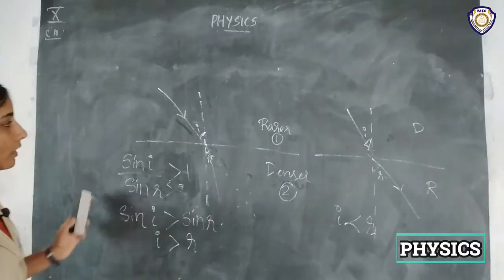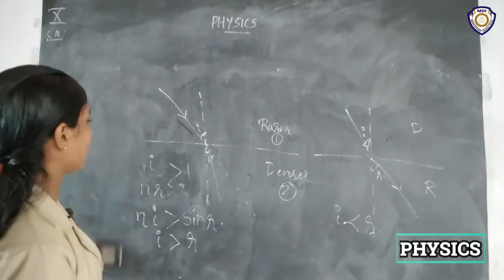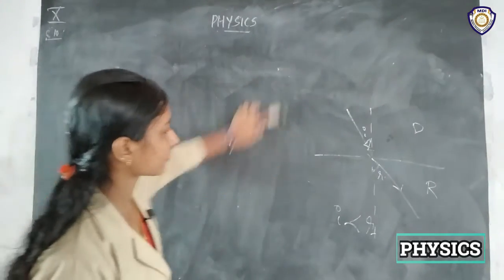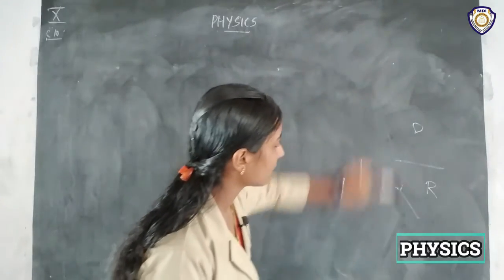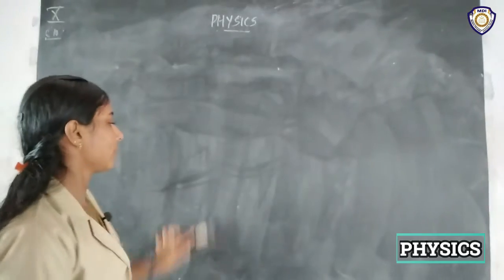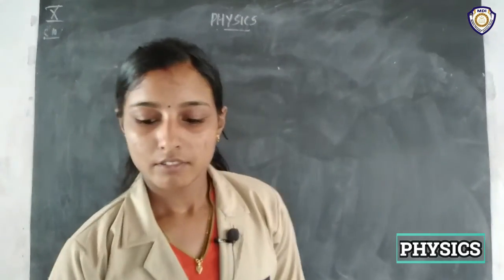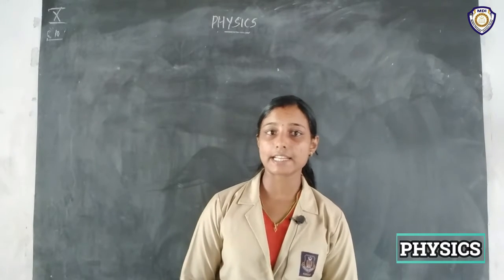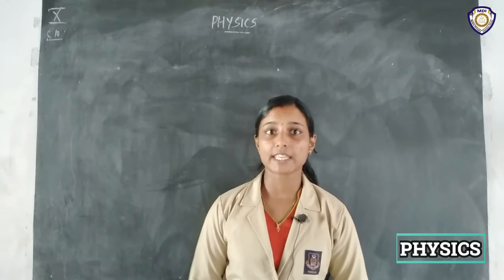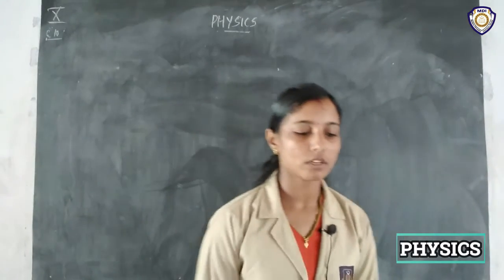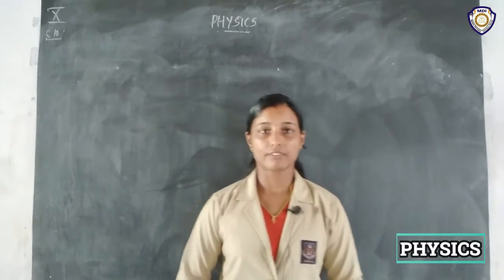So that is about optical density. In this chapter we have been using rarer and denser medium in the sense of optical density, right? So that's about optical density and refractive index.